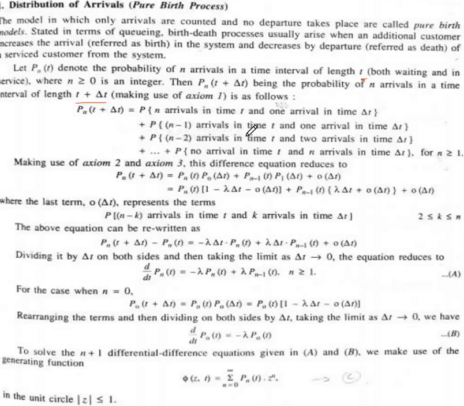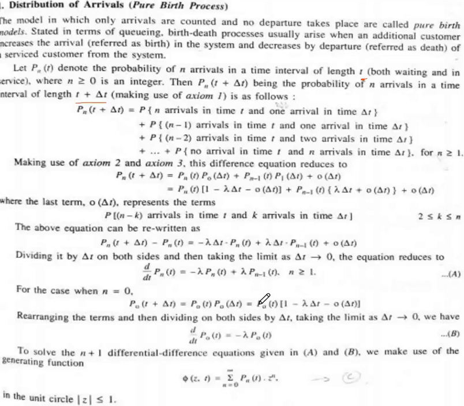n arrivals in a time t and one arrival in a time Δt. Here Δt means the increment in time. Plus the probability of n minus 1 arrivals in a time t and 1 arrival in a time Δt, plus the probability of n minus 2 arrivals in a time t and 2 arrivals in a time Δt, and so on. In this way we can write, down to the probability of no arrivals in a time t and n arrivals in Δt, for n greater than or equal to 1.